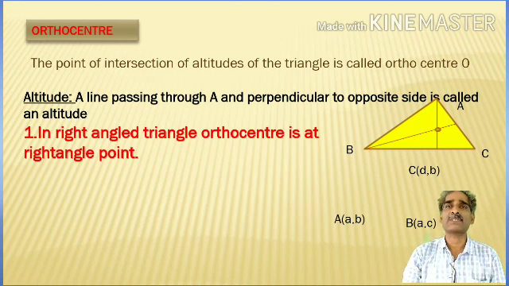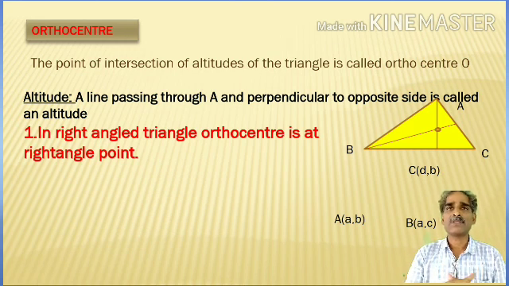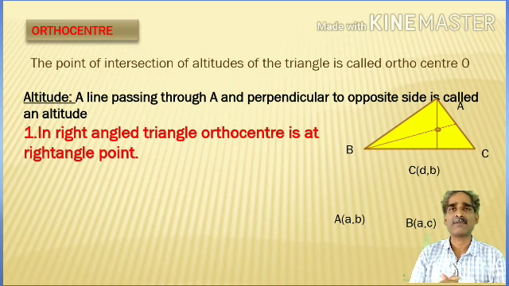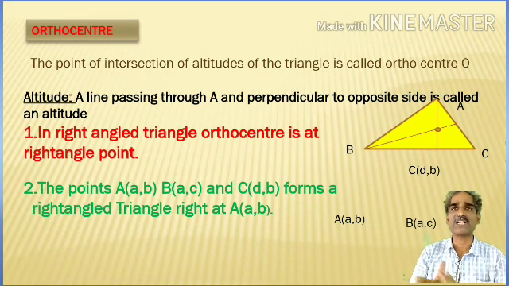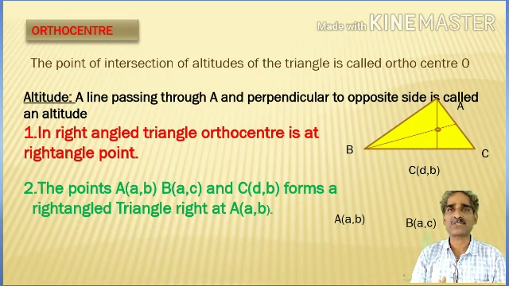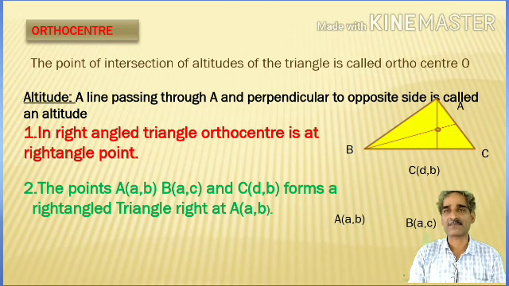If you take some examples, suppose the points A(a, b), B(a, c) and C(d, b). If you take these three points, what is your observation? In A and B, the x coordinates are same. If you take the slope, you will get infinity. That means the line AB is parallel to the y axis.